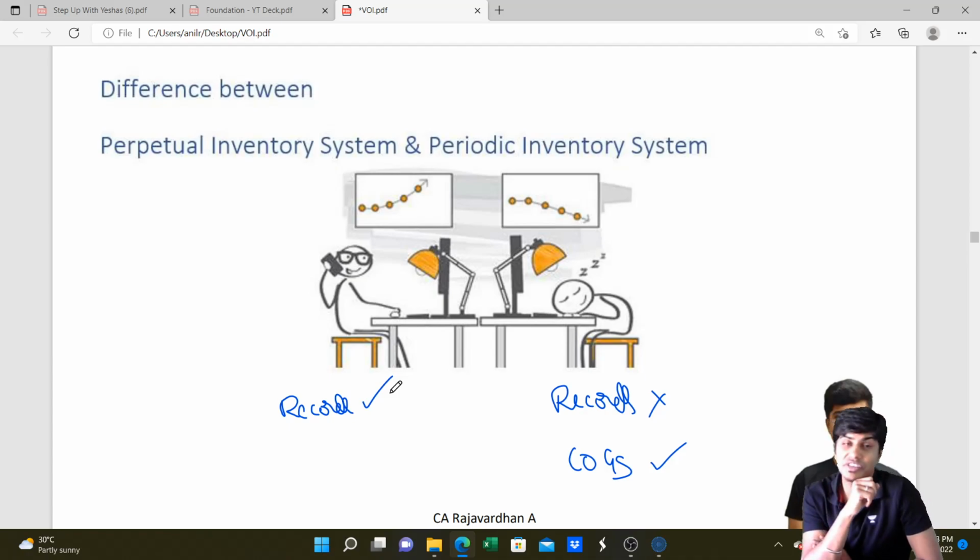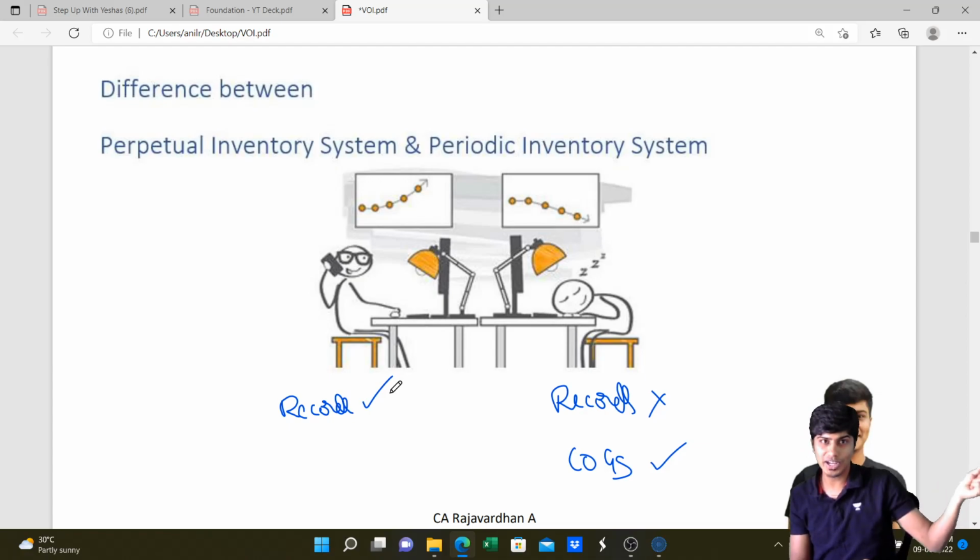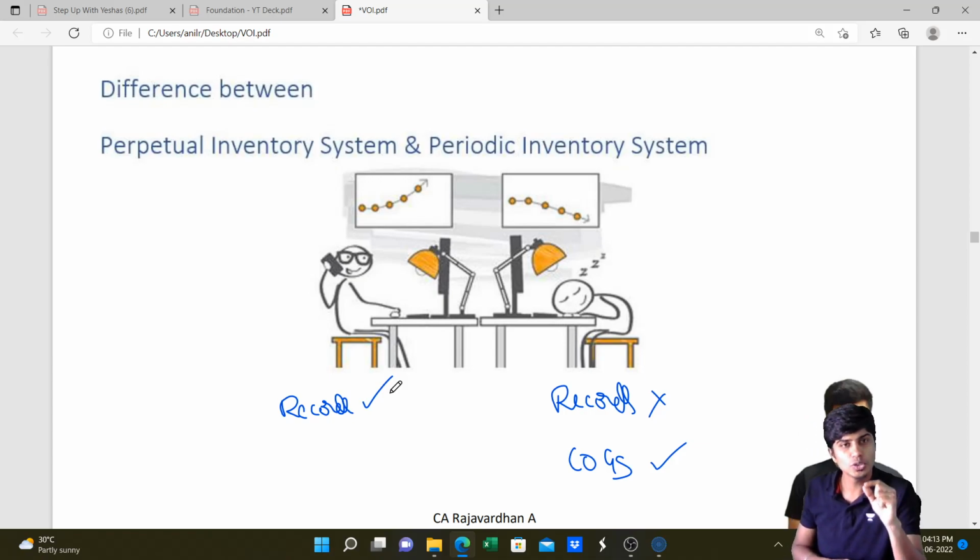However, under weighted average, you don't do that. Under weighted average, you do old quantity into old rate plus new quantity into new rate, whole divided by the total quantity. We importantly give necessary importance to the weights or quantities. So that's the weighted average method.